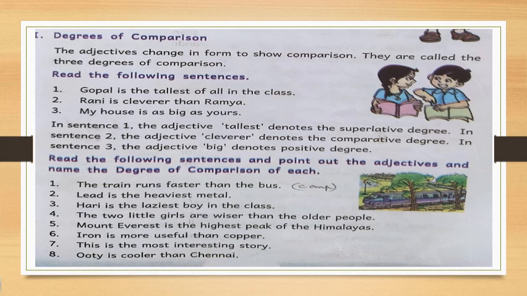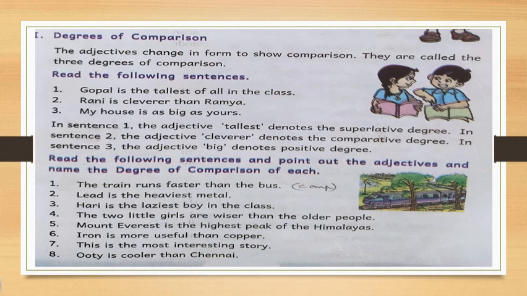My house is as big as yours. So here it is positive degree. Big, positive degree. In sentence 1, the adjective tallest denotes the superlative degree. First one, Gopal is the tallest of all in the class.